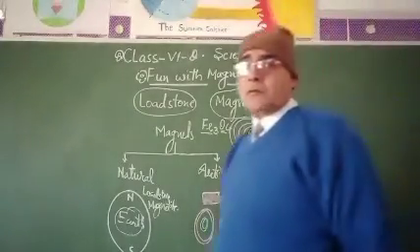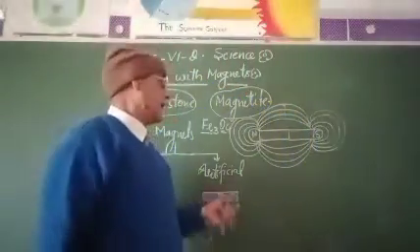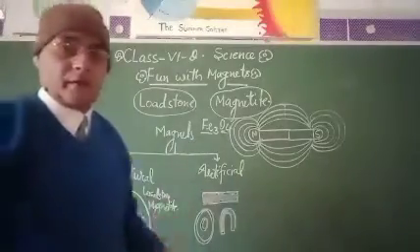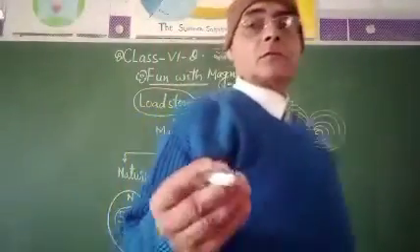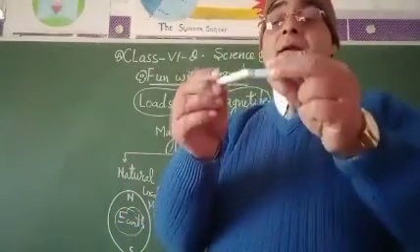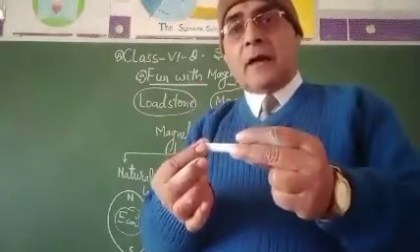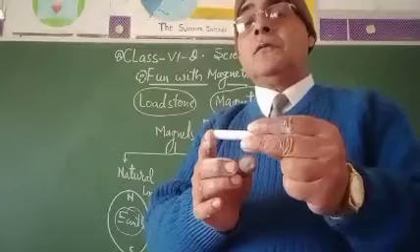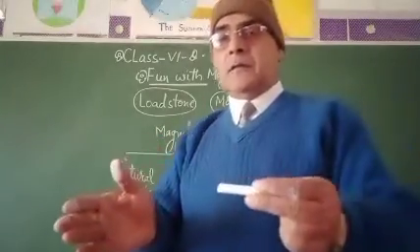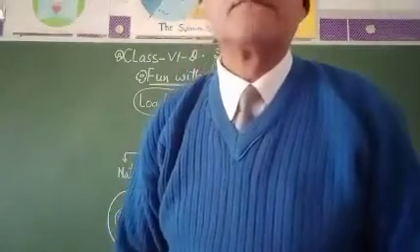So this is some intro about the magnet, its discovery and types of magnets. Suppose you take an iron nail and touch it to a magnet, then this iron nail will also be converted into a magnet. This iron nail will be able to attract another iron nail, and by this the whole iron structure will be converted into a magnet.